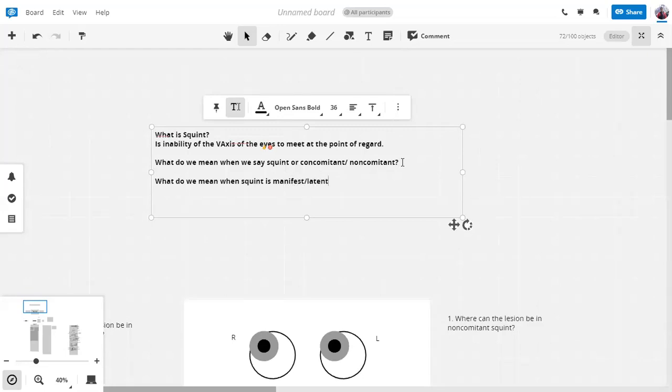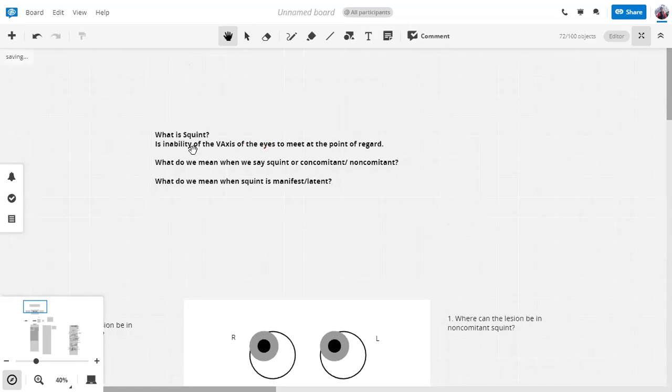लेटेंट में टेंडेंसी होती है लेकिन मैनिफेस्ट में वो शो कर रहा होता है. शो कर रहा होता है, बिल्कुल राइट. So it depends on whether the inability of the visual axis to meet at one point is corrected by fusional capacity or not. अब आप पूछेंगे कि fusional capacity क्या होती है and how it is corrected. Basically, fusion का मतलब ये है कि both the eyes they are able to focus on one point of regard or they are able to fixate at one point.